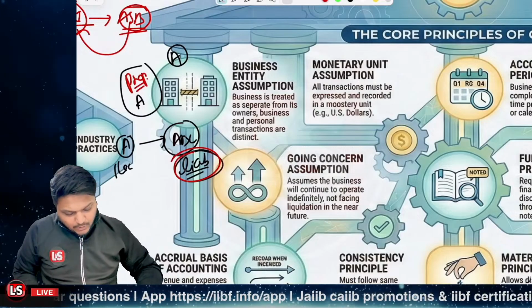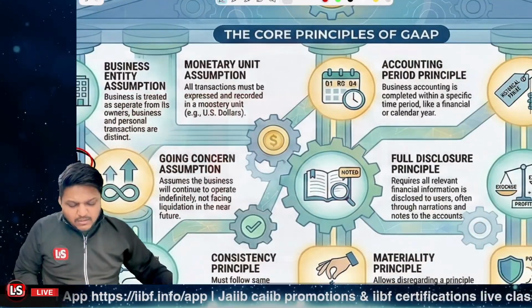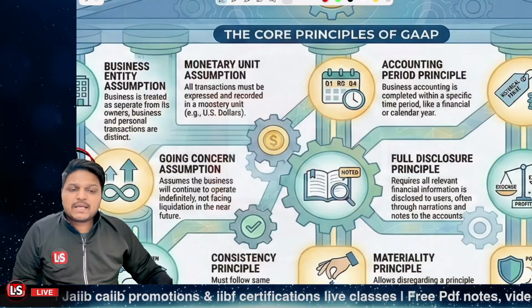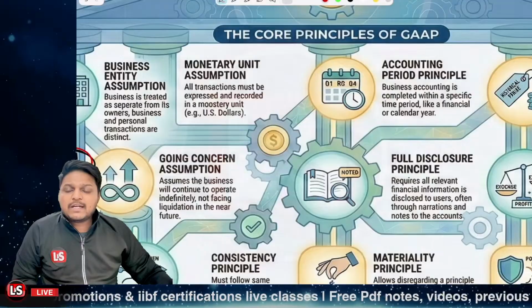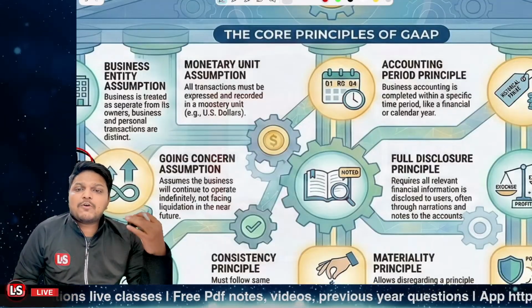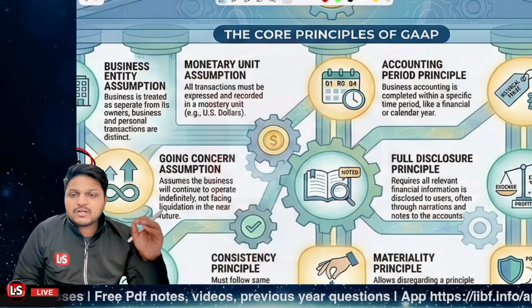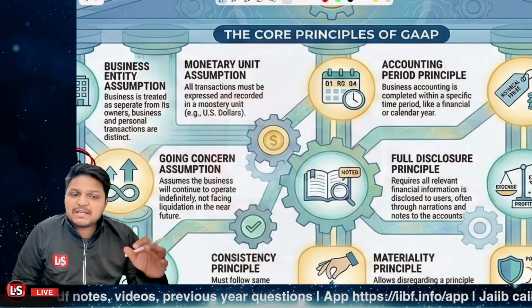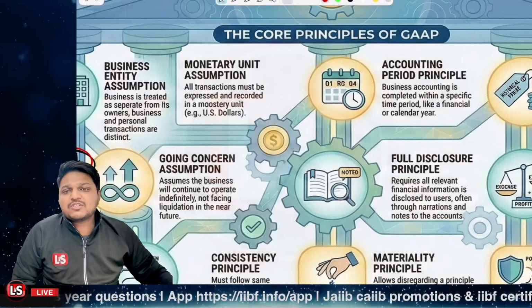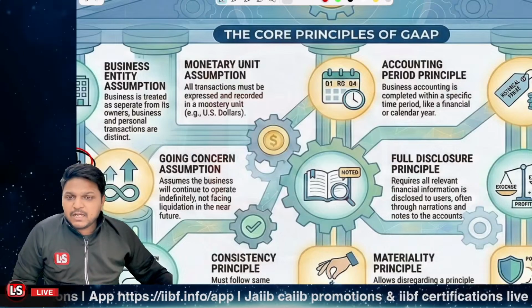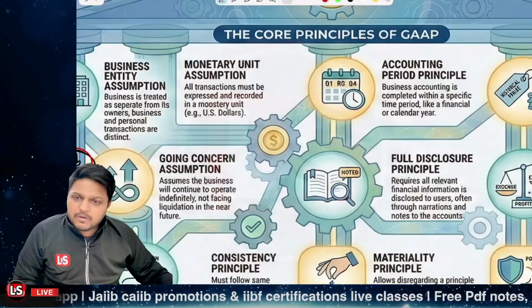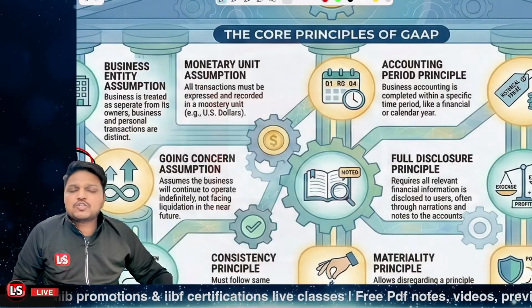Clear? Now the second one is the monetary unit assumption. What do you mean by monetary unit assumption? That whatever financial transactions can be expressed in monetary format, all the financial transactions must be represented in monetary format. Only those transactions are to be reported and no other transaction is to be reported. Is that clear? It means only those transactions are to be recorded which can be in money format. If it cannot be in money format, it should not be recorded.